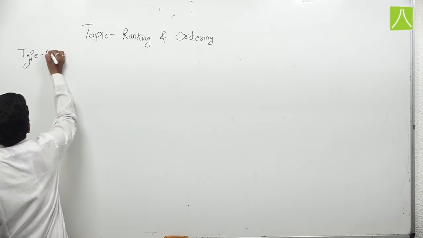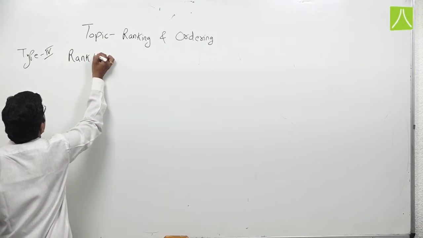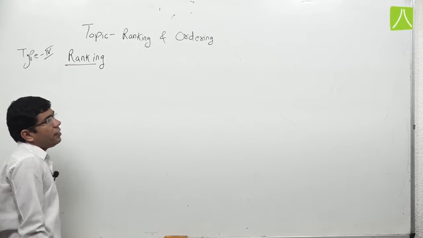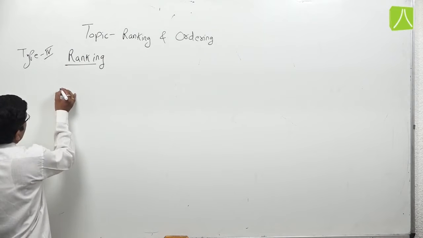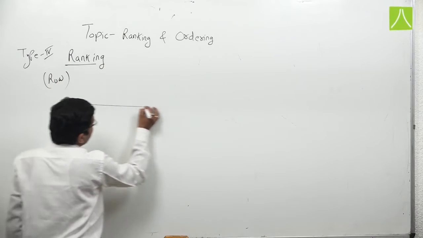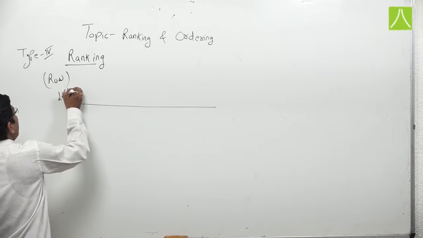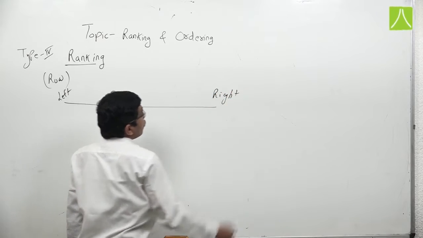Next type is ranking. In ranking there are two combinations. First combination is on the basis of row. Suppose it is a row, it has the left side of the row and the right side of the row.